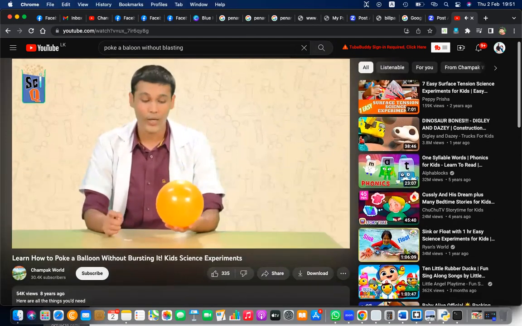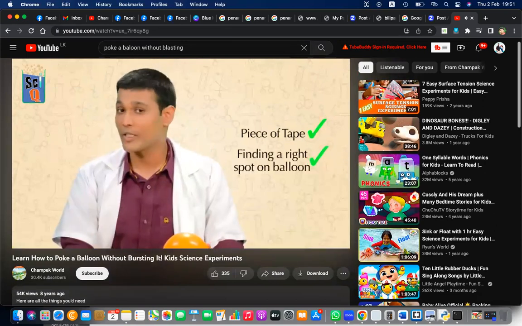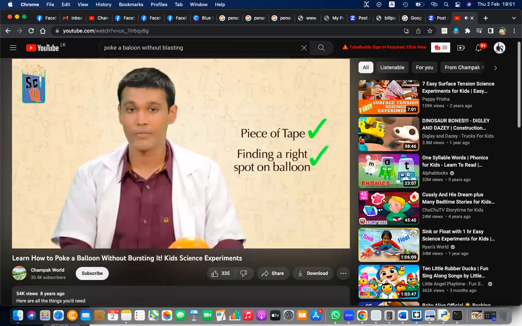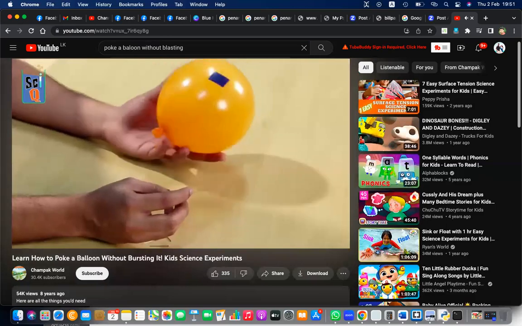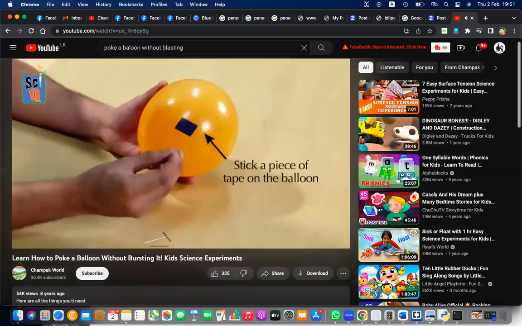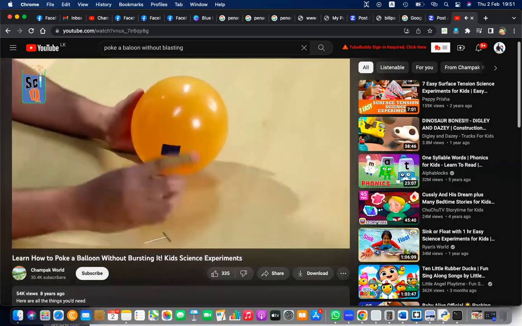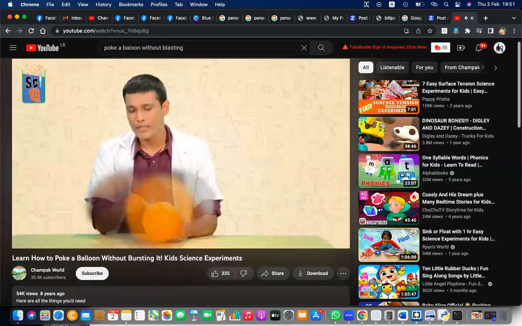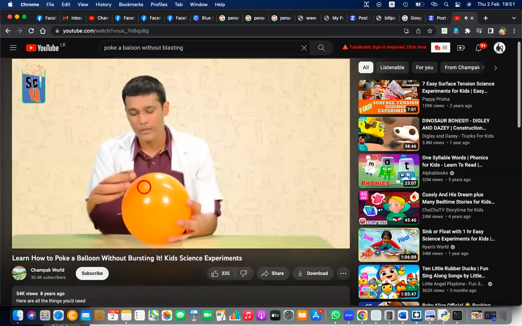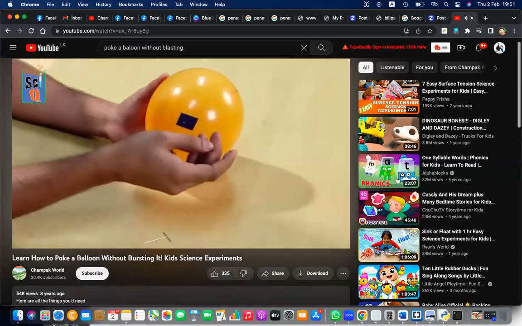Two ways to do this. One is either with a piece of tape. The other is to find the right spot on the balloon. Start off with a piece of tape. Simple as that. You just simply take a piece of tape and stick it on your balloon. Take your pin and poke it through. See, it doesn't pop. The next way is to find the right spot. If you notice there's a slightly darker colored place on the balloon, take your pin, poke it through. It doesn't pop.